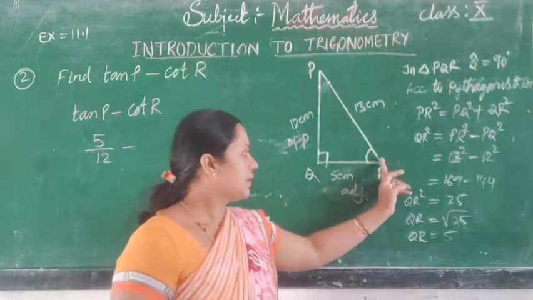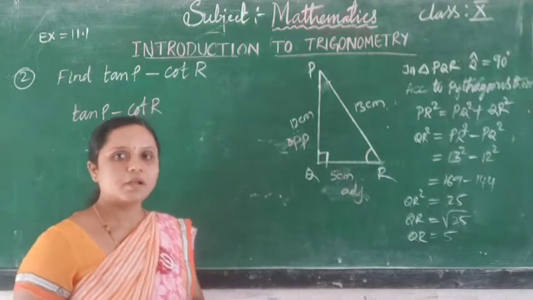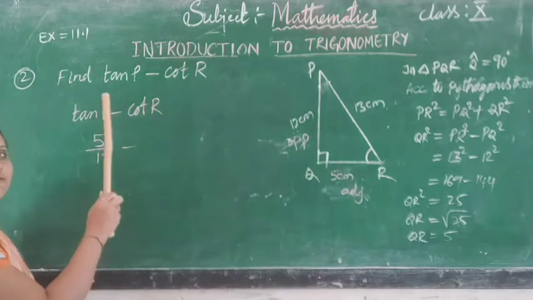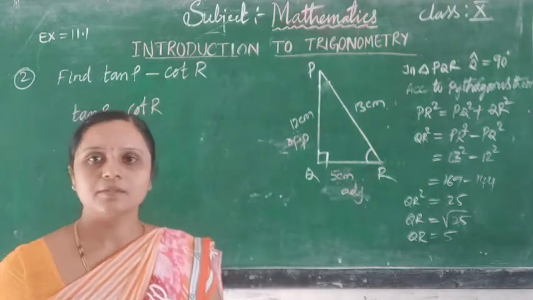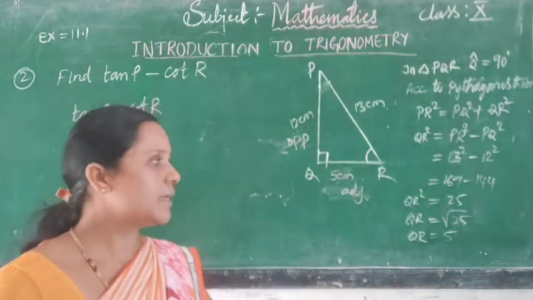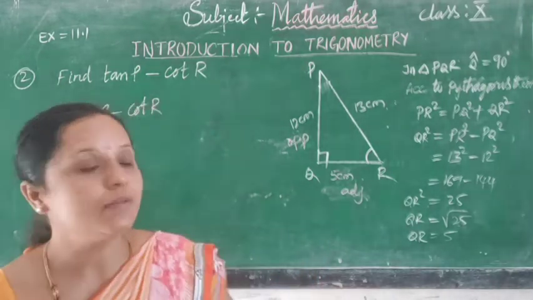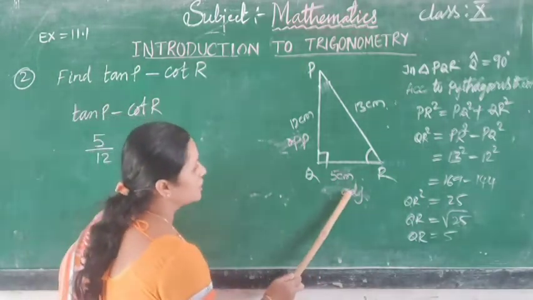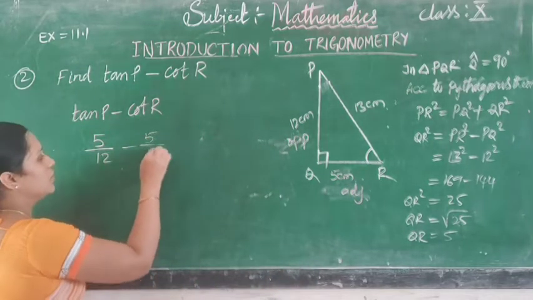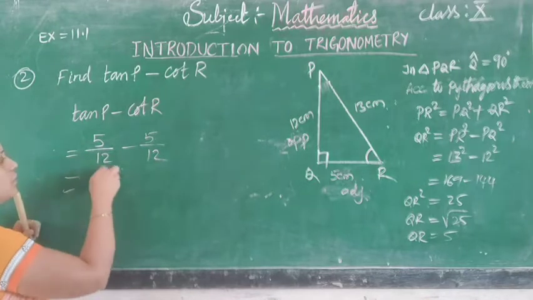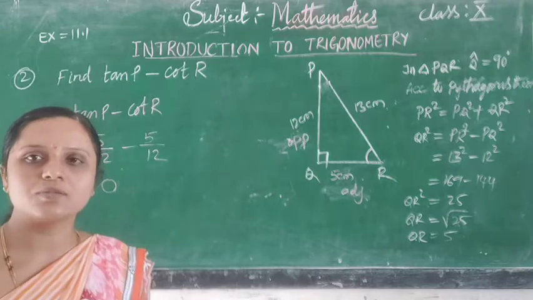Along the side of angle R is QR, that is what? Adjacent side. Now what can we find? We can find the cot R. Cot is nothing but what? Reciprocal of tan. Tan is adjacent divided by opposite. So adjacent divided by opposite, that is 5 by 12. Now we can see 5 by 12 minus 5 by 10, that is 0. So the answer is 0.